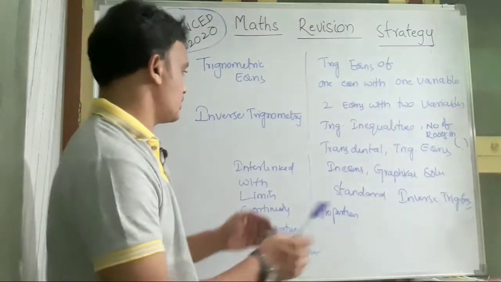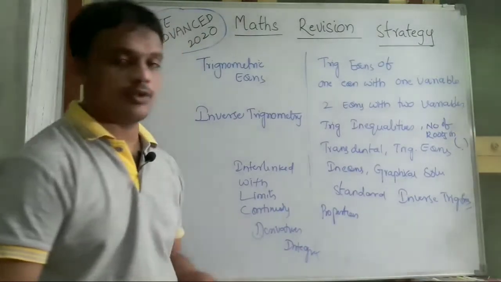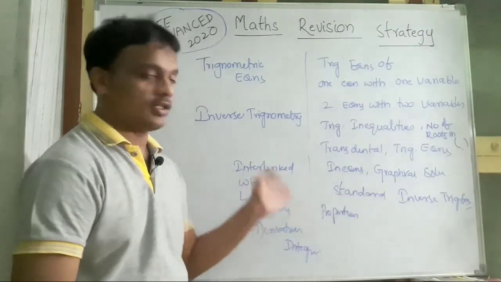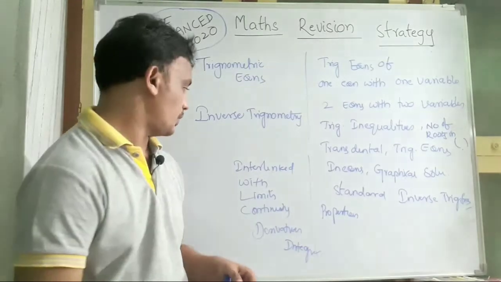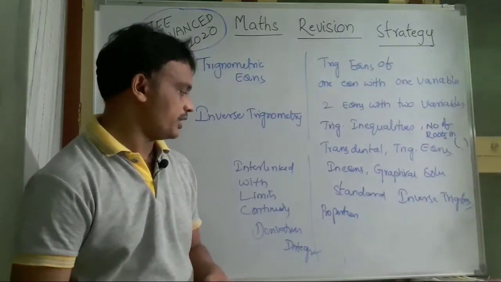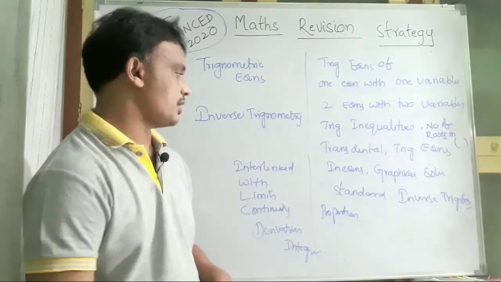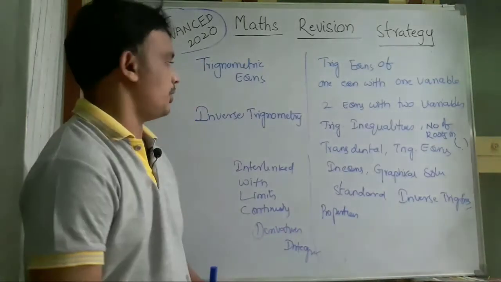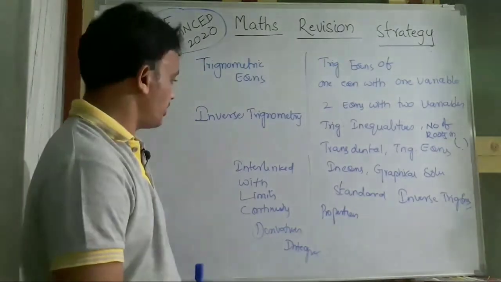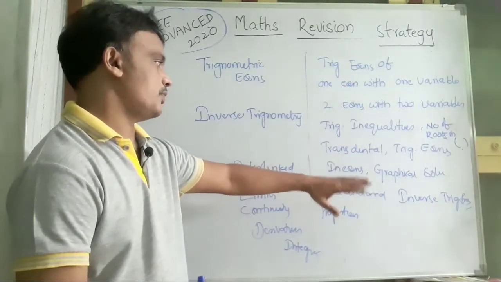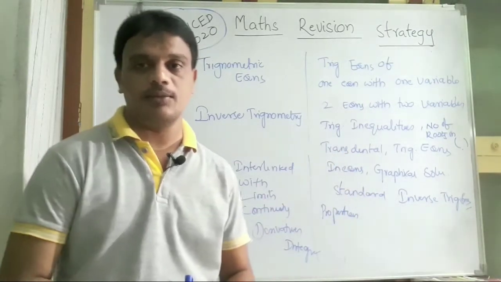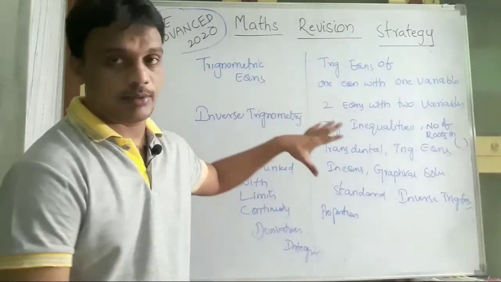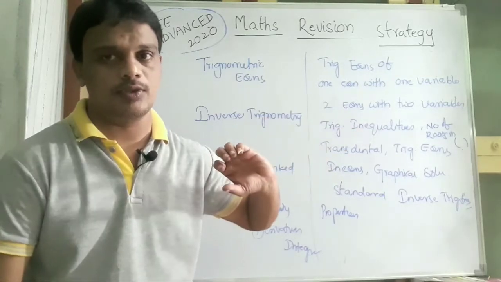And of course the standard rules and regulations for solving inverse trigonometry equations, which are interlinked with our calculus: limits, continuity, derivatives, and integration and its properties. Please focus on this one. We may get a compulsory question from the trigonometry part: inverse trigonometry, trigonometric equations and graphical solutions. And they are interlinked with arithmetic mean, geometric mean, harmonic mean, and inequalities related to trigonometry. Please focus on those problems.